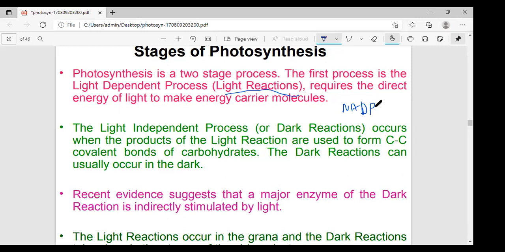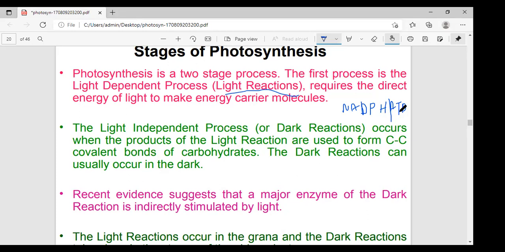These two are the most important: one is NADPH and the second is ATP. When the photochemical reactions convert the trapped energy into chemical energy, this energy is stored in NADPH and ATP. These two compounds, NADPH and ATP, constitute the assimilatory powers. If asked which are the assimilatory powers, always answer NADPH and ATP. Both are the assimilatory powers.